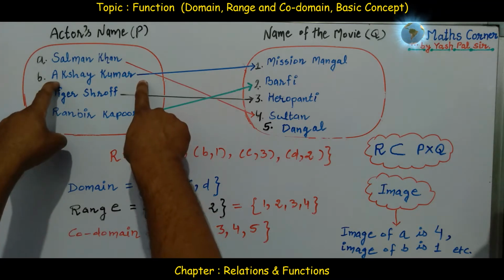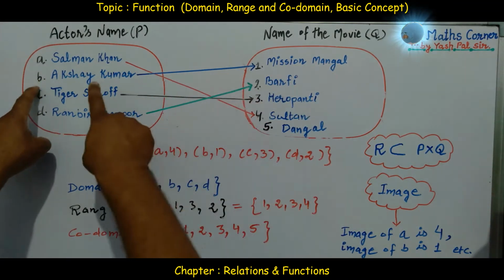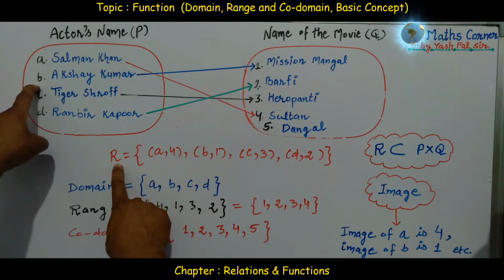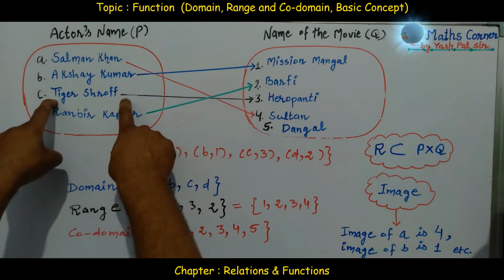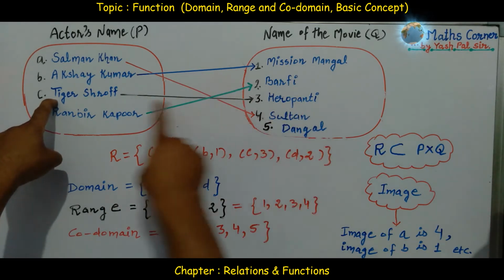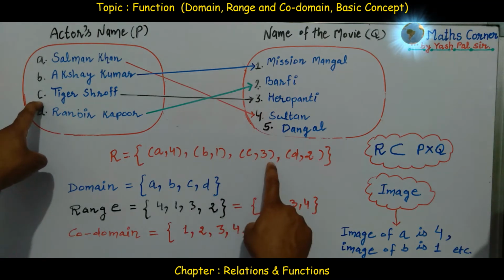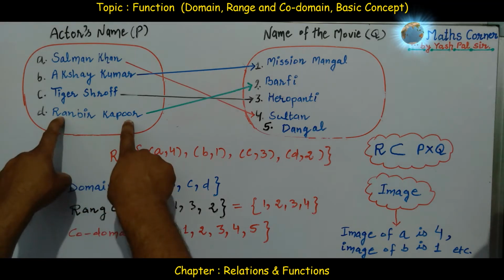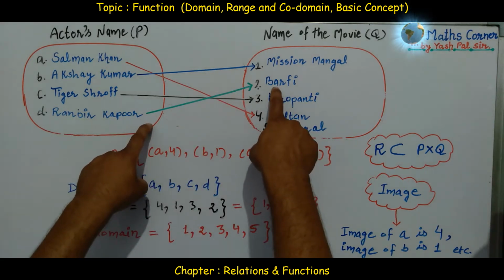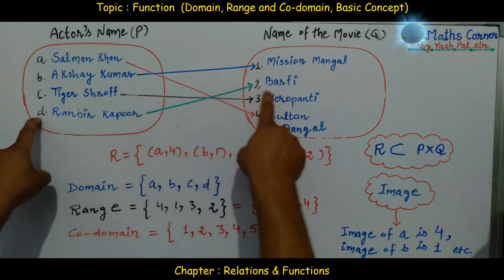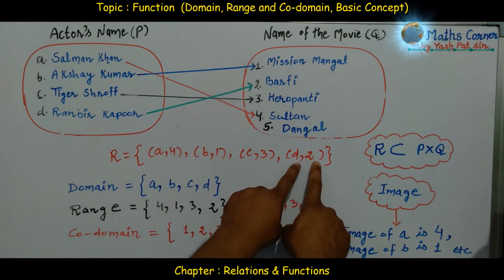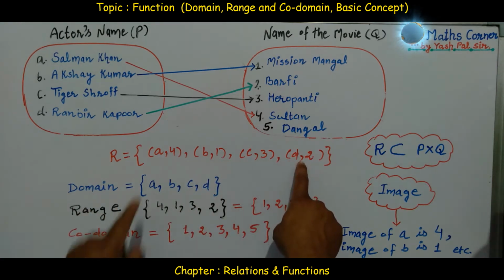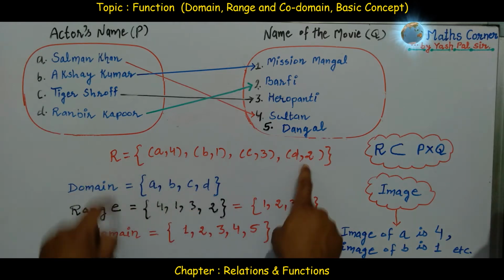Akshay Kumar filmed in Mission Mangal, so B comma 1 is the second ordered pair as a member of relation R. Tiger Shroff worked in the Heropanti movie, so C comma 3 was the next ordered pair of the relation R. Lastly, Ranbir Kapoor worked in the movie Barfi, so D comma 2 was the last ordered pair of the relation R. So, 1, 2, 3, 4, four members were there in the relation R.